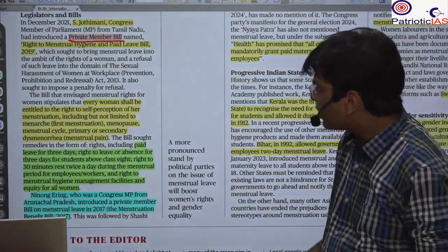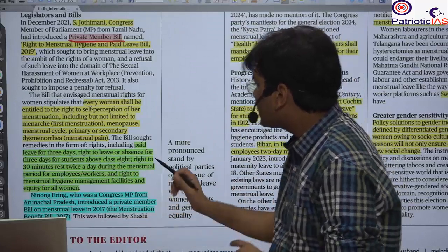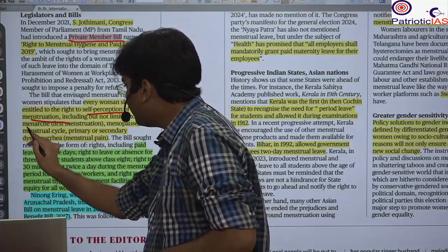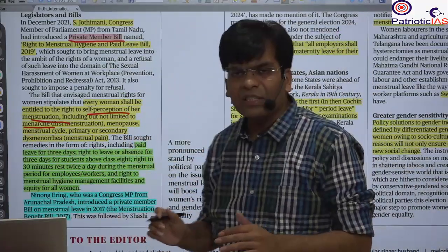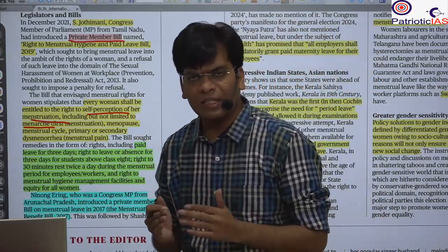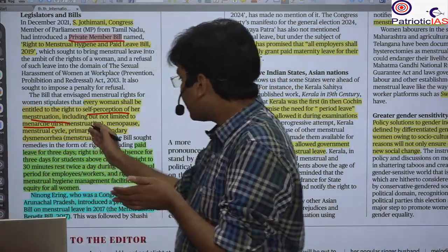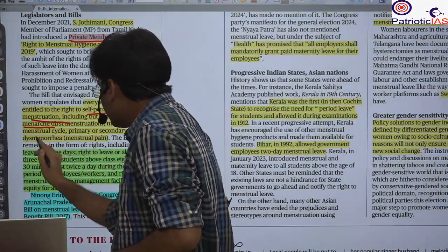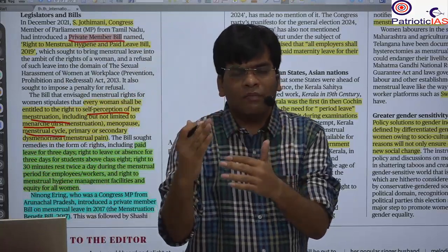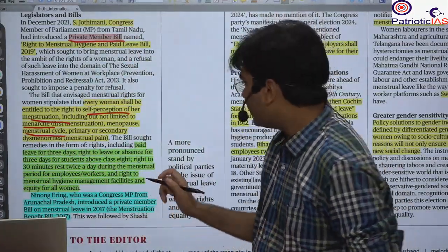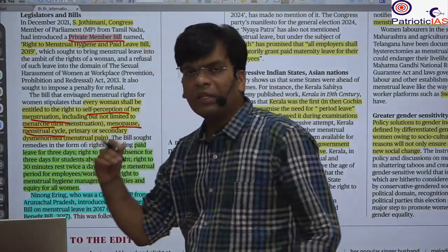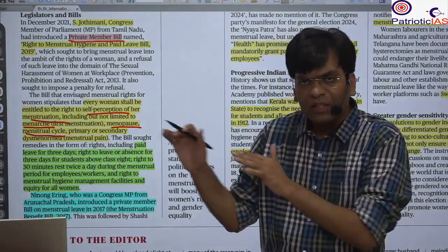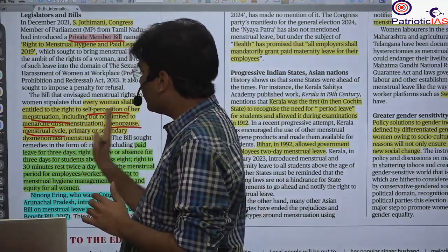Here we are talking about how every woman shall be entitled to the right to self-perception of her menstruation, and this includes different phases. For example, menarche. What is menarche? This is the very initial stage when menstruation starts, nearly between the age of 10 to 15. After that comes the menstruation cycle, from 15 to 45, and in the end it is known as menopause, when the menstruation period ends. It is generally between the ages of 45 to 55. These are the age limits of the different stages of menstruation.